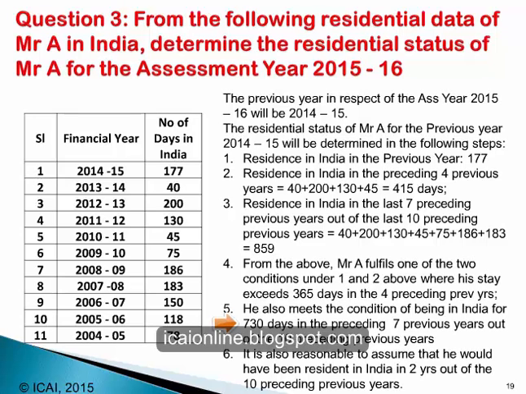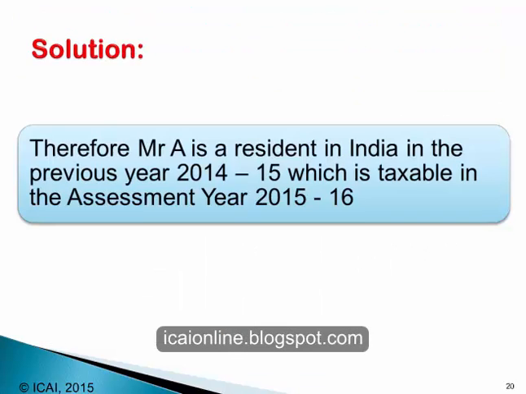Therefore, there is a reasonable ground of presumption that he would have been resident in India in at least 2 years out of the preceding 10 years. Therefore, we may conclude that Mr. A is a resident in India in the previous year 2014-15, which is taxable in the assessment year 2015-16.